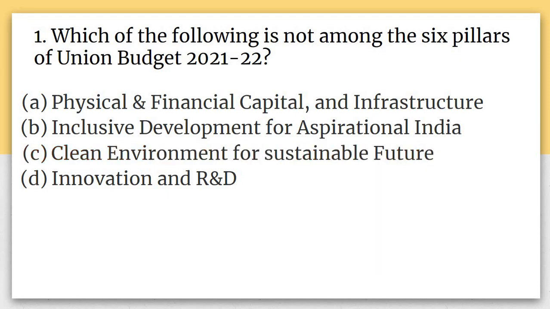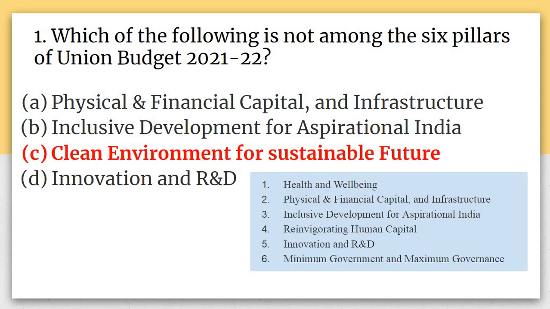So basically, if you have not gone through the Union Budget, then you must, and you should be knowing what the 6 pillars of the Union Budget are this year, because the question might come. So the answer for this will be C, that is clean environment for sustainable future is not among that.